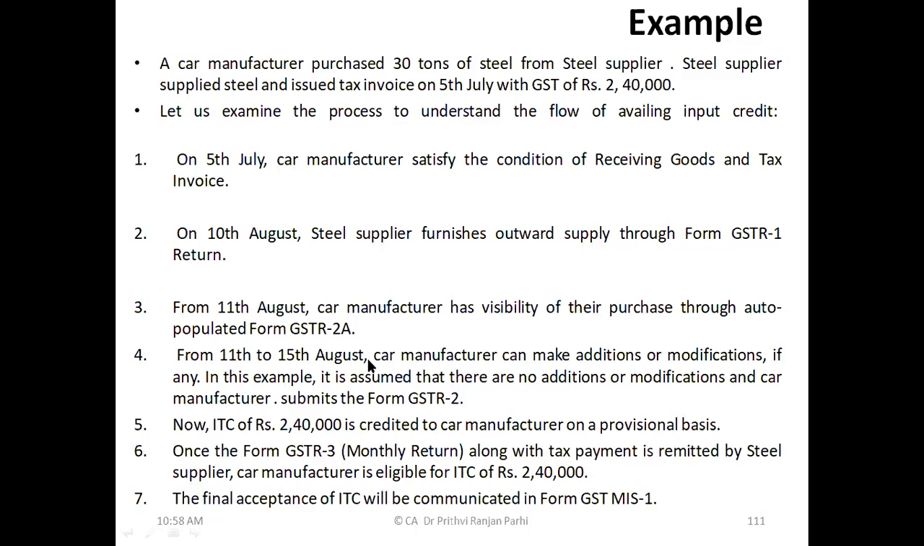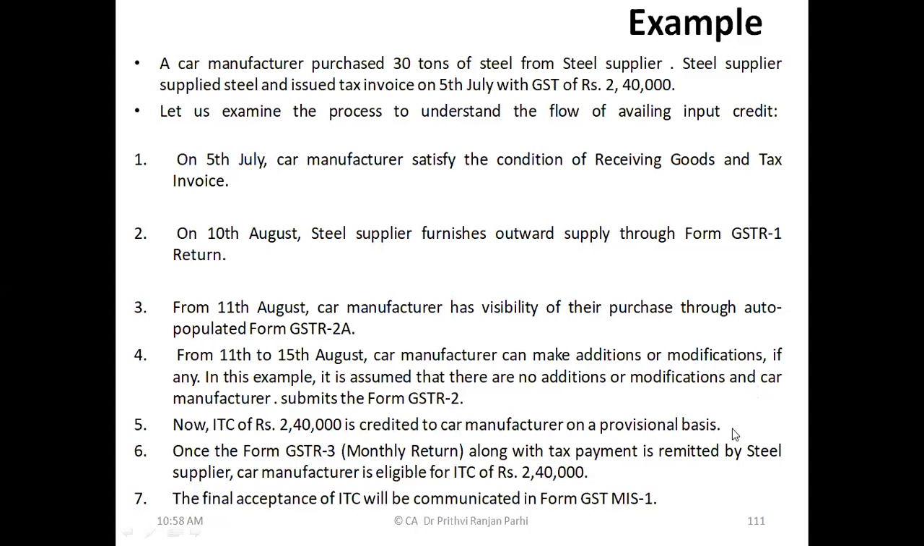From 11th day to 15th August, the car manufacturer can make additions, modifications, if any. If he finds there is something wrong, he can make it. Let us see there is no addition, no modification. Then he will submit a GSTR 2. Now, once that is submitted, ITC of 2,40,000 will be credited to the manufacturer in the electronic credit ledger